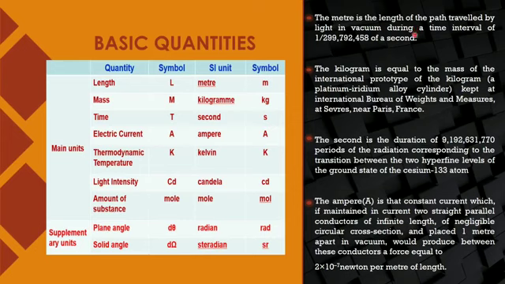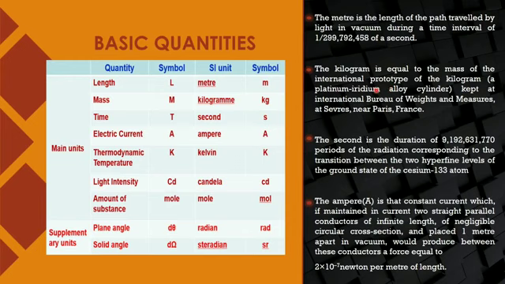So 1 meter is not that you simply pick a scale and measure. There were a lot of efforts by scientists to give you this distance which equals 1 meter. That is the path travelled by light in vacuum during 1 upon nearly 3 into 10 to the power 8 of a second. So this much fraction of a second they are able to measure the path, and then only they give you the length which equals 1 meter.